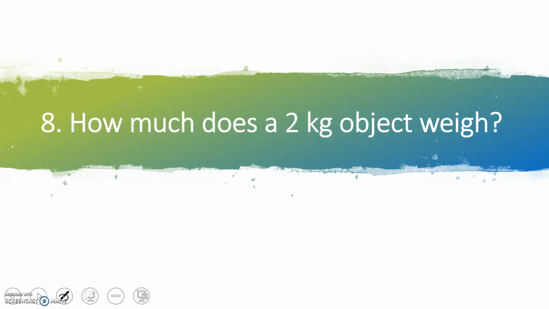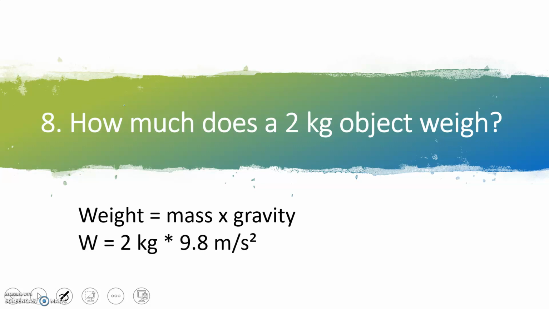Number eight. We're going to start doing some word problems to practice calculating weight and mass in different scenarios. Our first one: how much does a 2 kilogram object weigh? We're going to use our original equation, weight equals mass times gravity. Let's plug in what we know. We're looking for weight, so W equals 2 kilograms for our mass, and the gravity on Earth is 9.8 meters per second squared. When we multiply 2 times 9.8, we find that the weight of the object is 19.6 newtons.